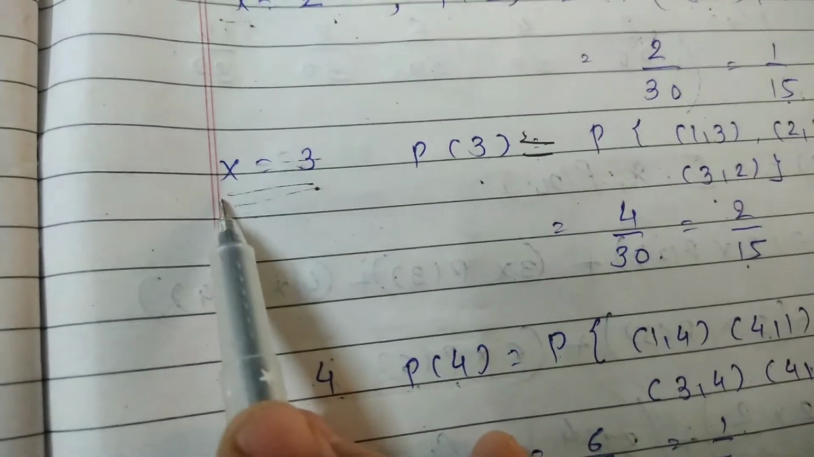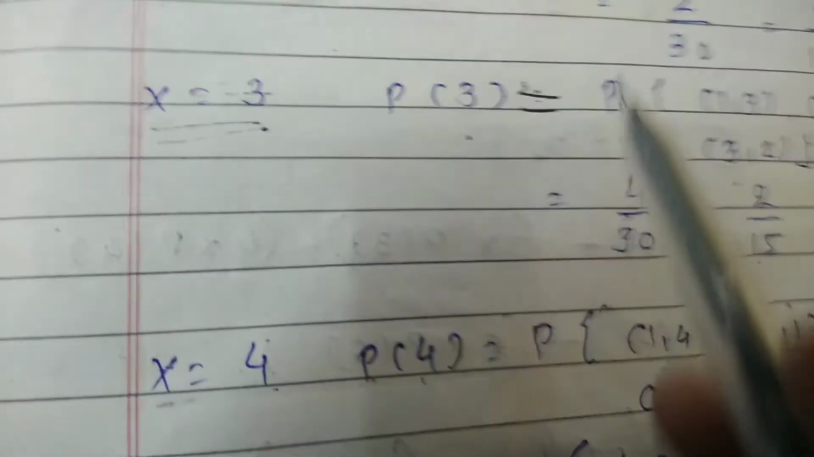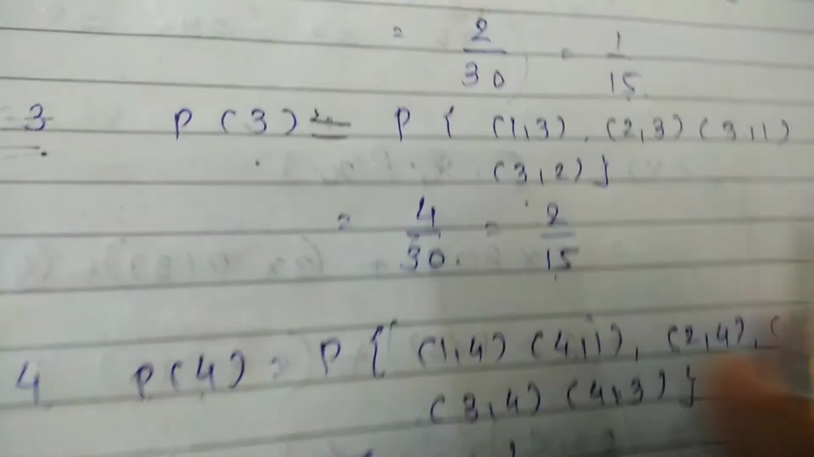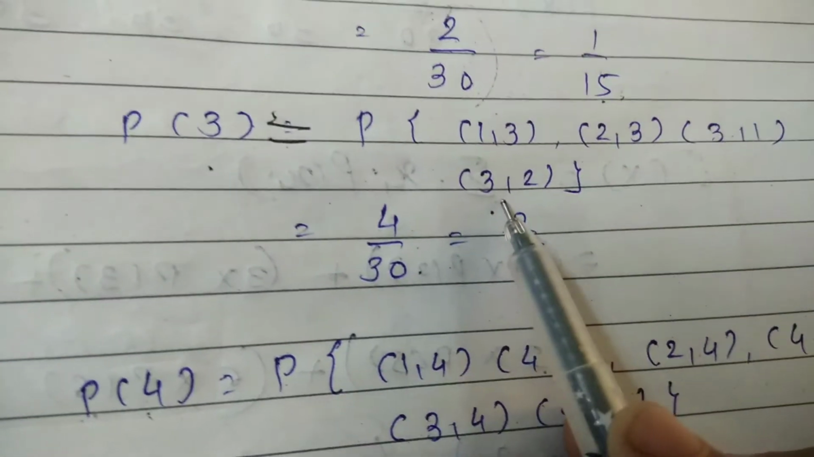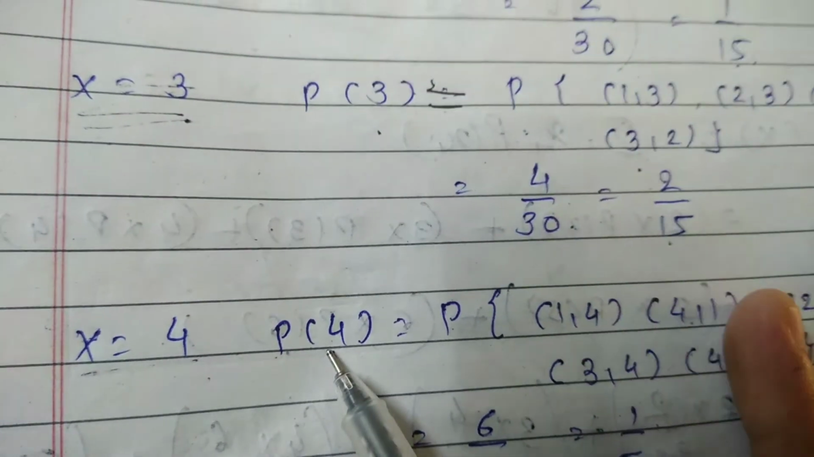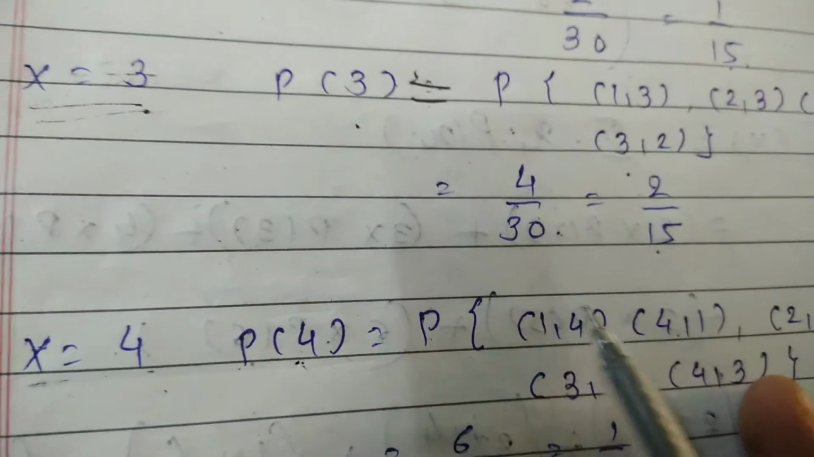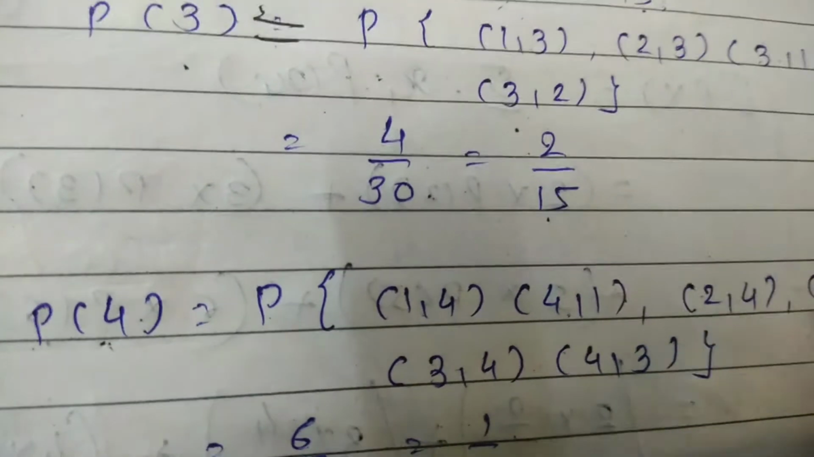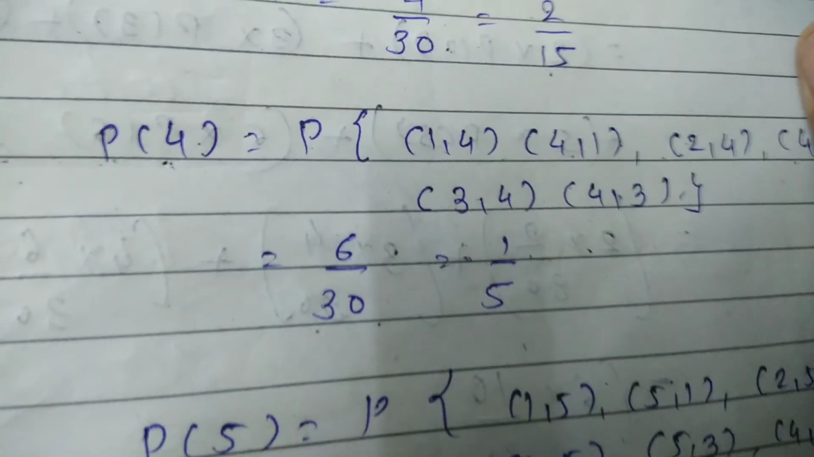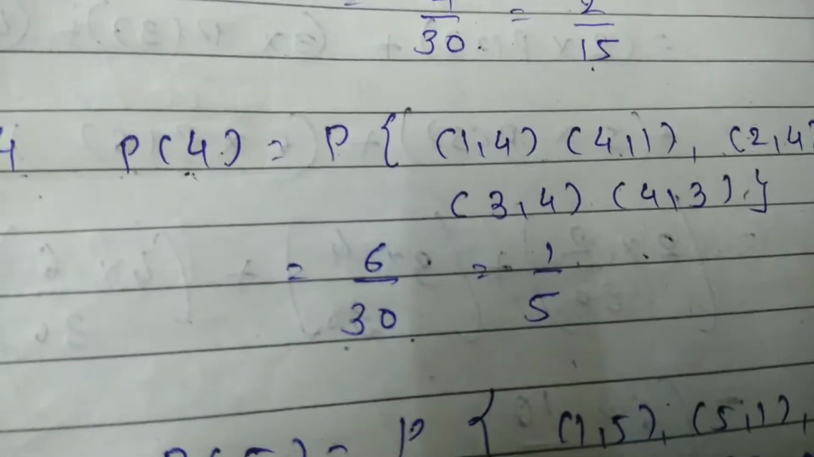Here we have simplified, but in the probability distribution we will use this 2 by 30. Now if X is equal to 3, then the probability of 3 is the probability of 1 3, 2 3, 3 1 and 3 2. These are the only 4 outcomes. So 4 by 30, so 2 by 15. If X is equal to 4, that means the larger number is 4. So probability of 4, that is 1 4, 4 1, 2 4, 4 2, 3 4, 4 3. So these are the 6 outcomes out of 30. So 6 by 30, that is equal to 1 by 5.